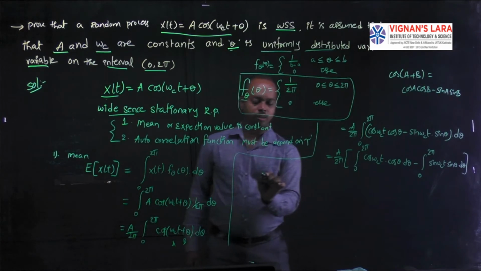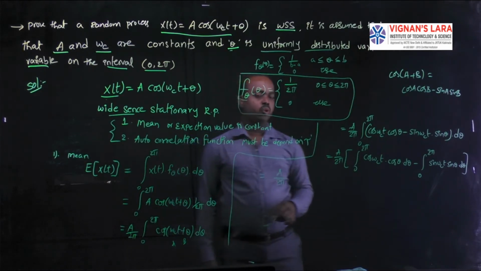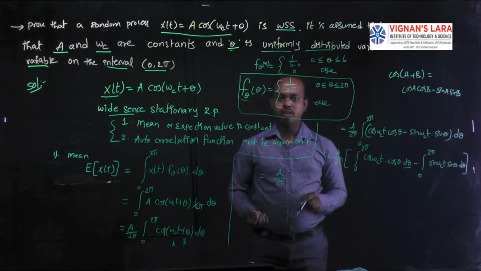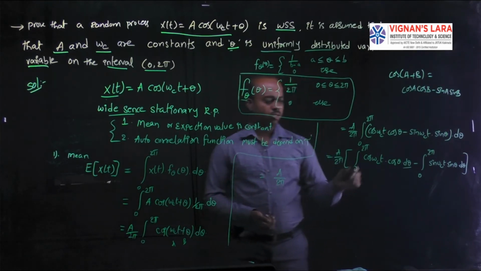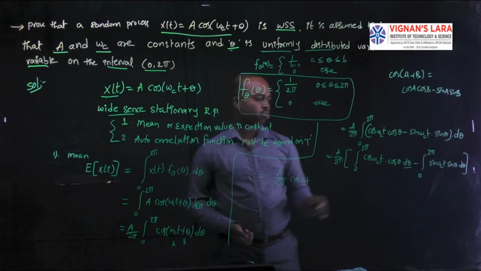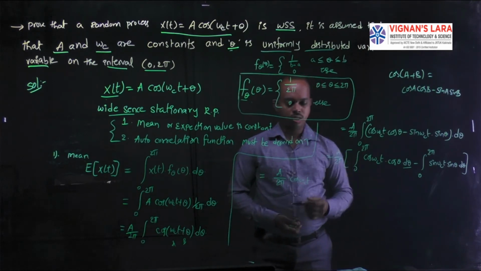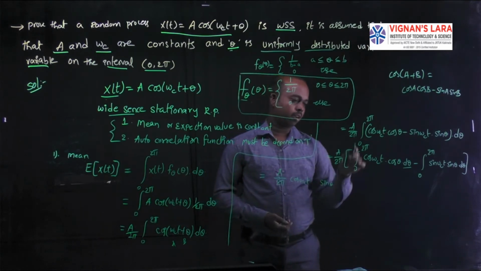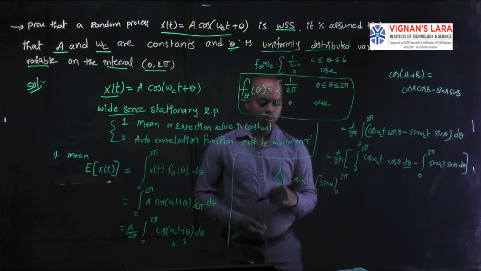Now I write A by 2 pi. Here we are only applying the integration with respect to the theta term. Theta is the variable; except for theta, all the remaining terms are constants. The remaining term cos omega ct is a constant. Now you can apply the integration on cos theta, which gives sin theta, with limits 0 to 2 pi.